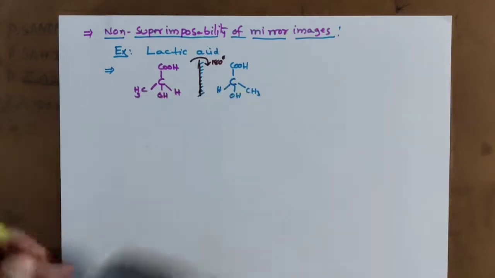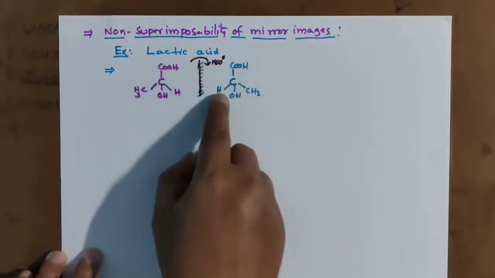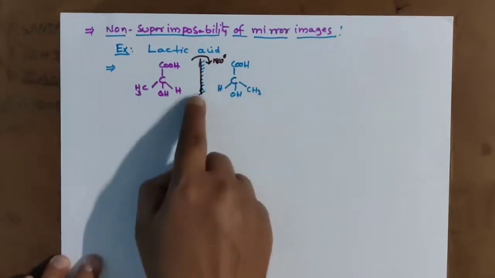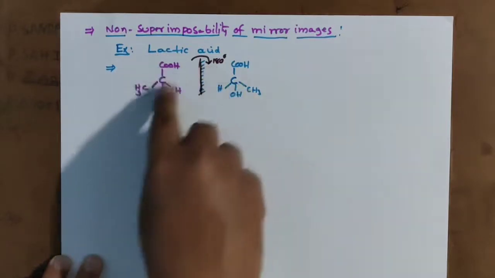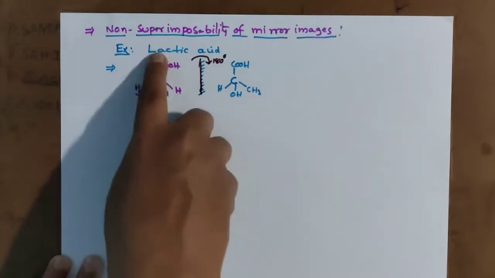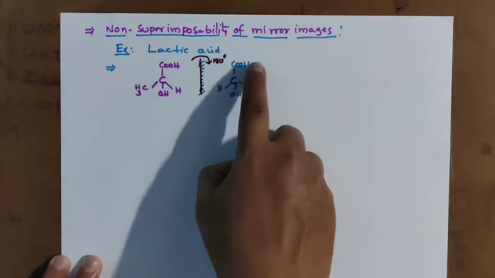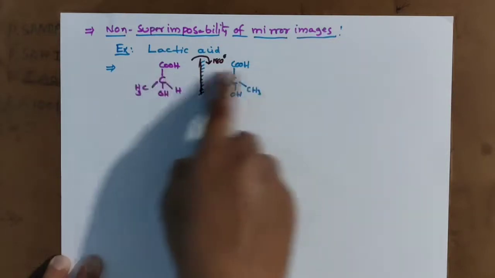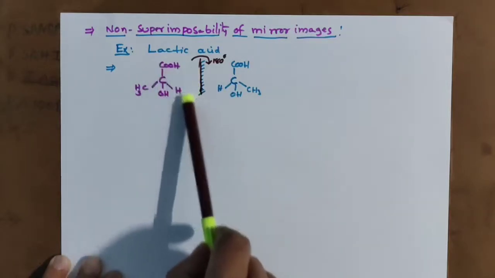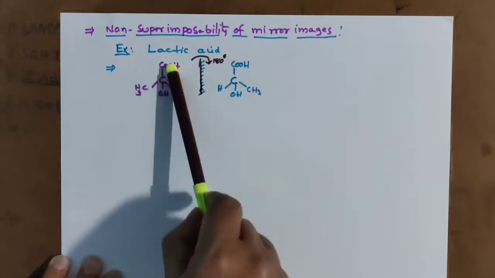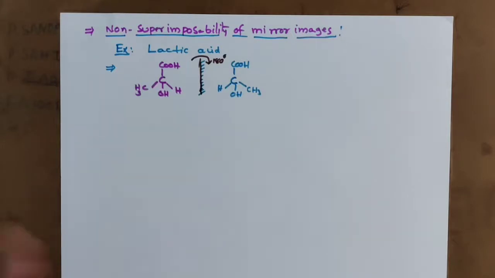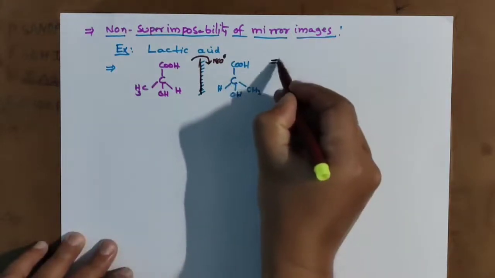If you rotate this compound 180 degrees, this COOH group comes here and this OH group comes here. Then these two are not superimposed. This we are calling non-superimposable mirror images.